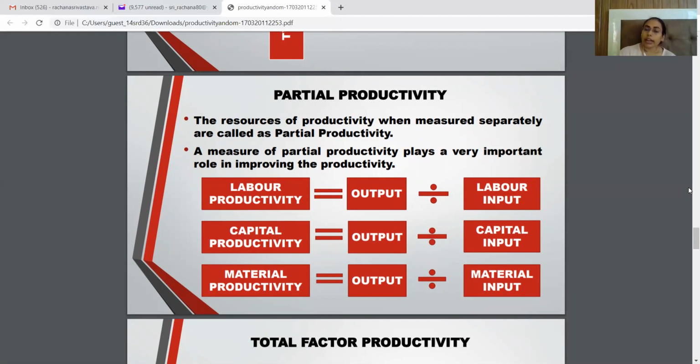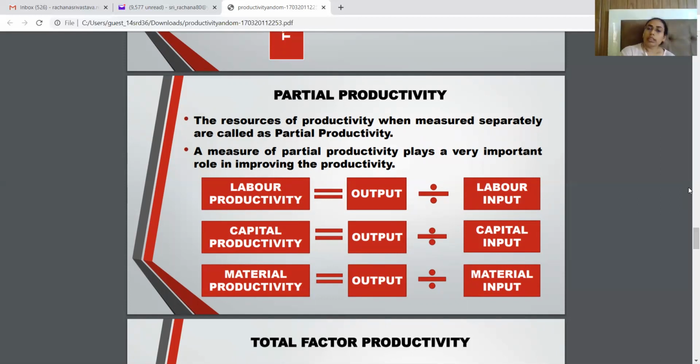Then capital productivity is output divided by capital input. We can calculate material productivity, which is output divided by material input. We can also calculate land productivity, which is output divided by cost of land.